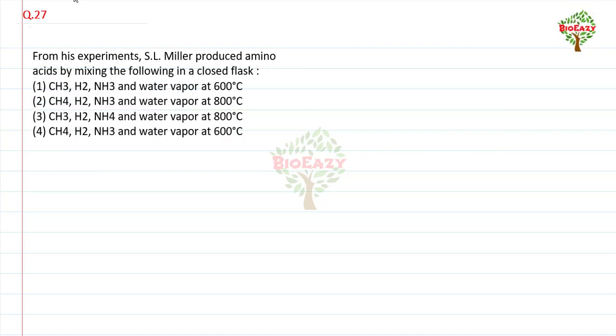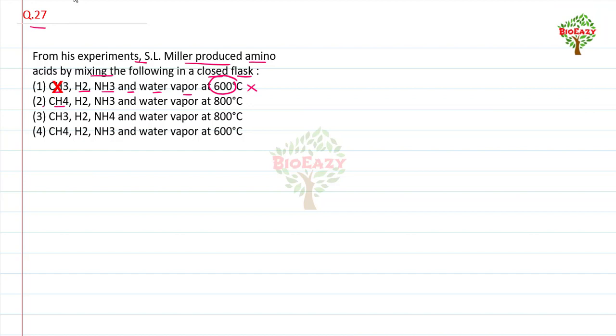Next, question number 27: from his experiments, S.L. Miller produced amino acids by mixing the following in a closed flask. First option, methane, hydrogen, ammonia and water vapor at 600 degrees Celsius, it is incorrect.